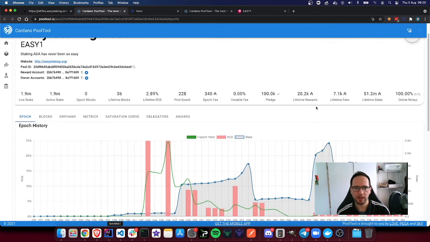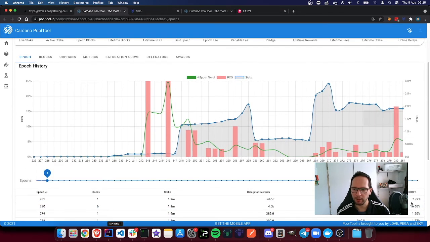And recently we've actually had an incredible epoch with an outstanding 16.6 ROS. You can see this massive spike here with 6 blocks minted out of 6 that were assigned to the stake pool. This is unbelievable performance. And so this means that whenever you join those raffles, you will both enjoy rewards as well as have a chance to win additional ADA on top of it.